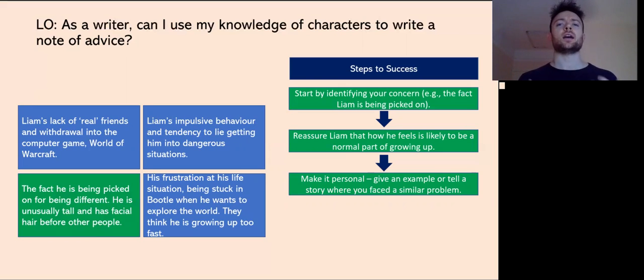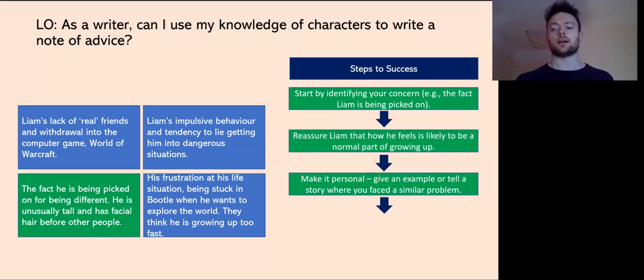And why does this help? Because it helps you empathize with the situation, and it helps you show that you understand and care, okay? So you can give an example of when you faced a similar problem. Now, obviously, you can do this. These steps of success aren't just for this example where he's being picked on. You can choose any one of these four concerns, okay? And you can apply the same framework to that. I'm just using this one as an example.